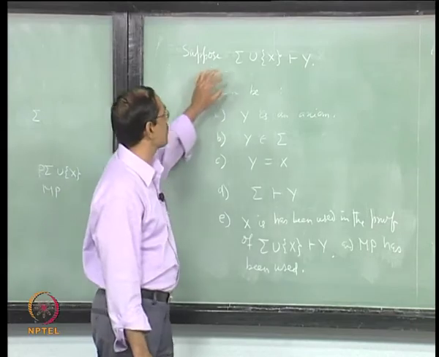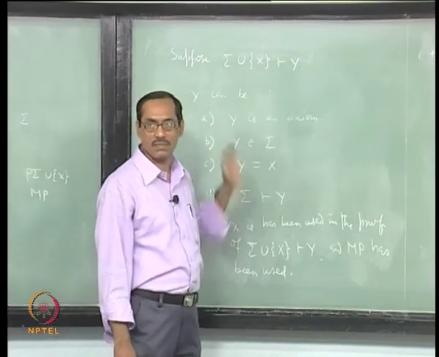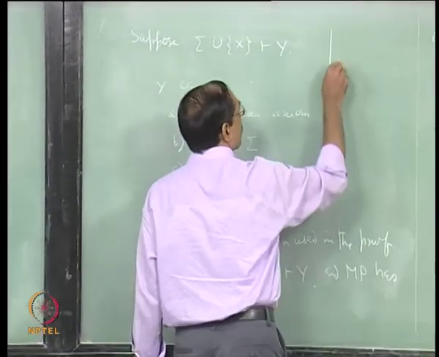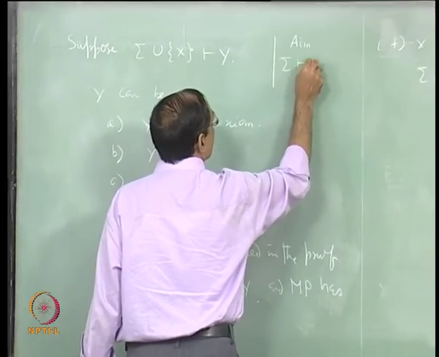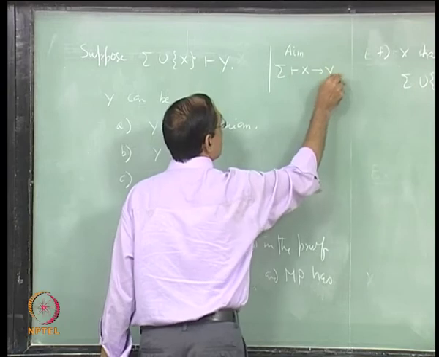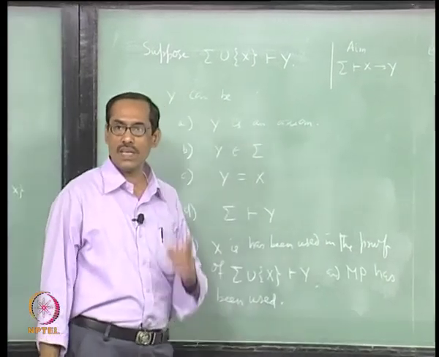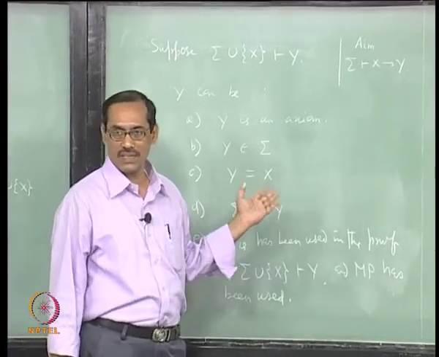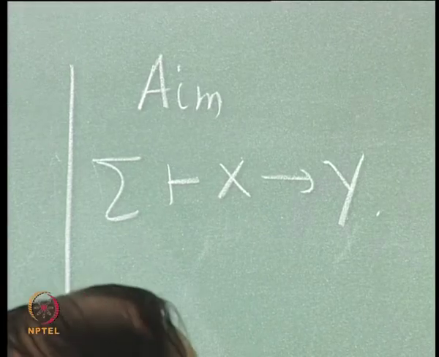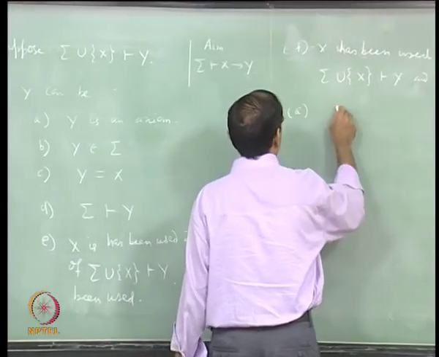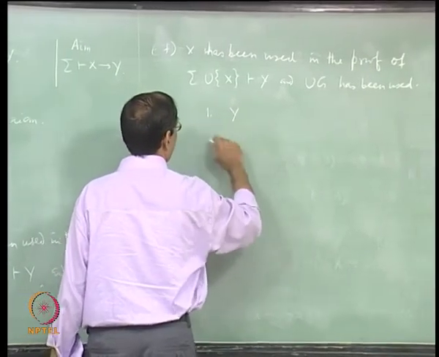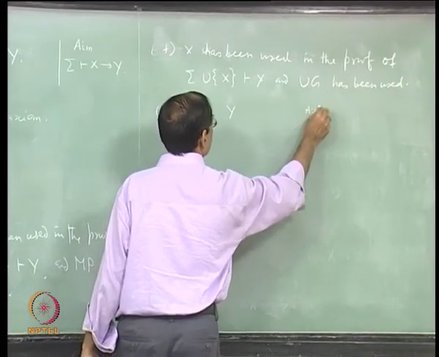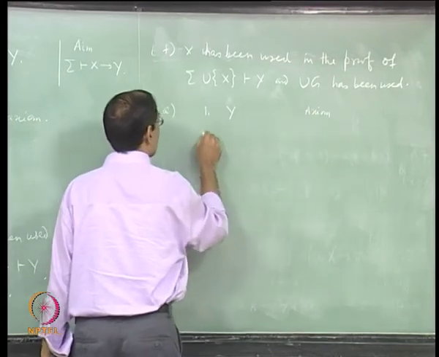Our aim is to show that sigma entails x implies y, right. So you need axiom 1 here. In case A, we give a proof of sigma entails x implies y. Start with y, an axiom, some axiom, which one we do not know.